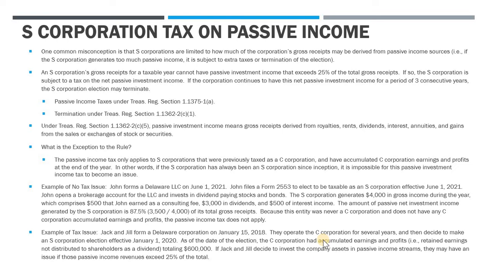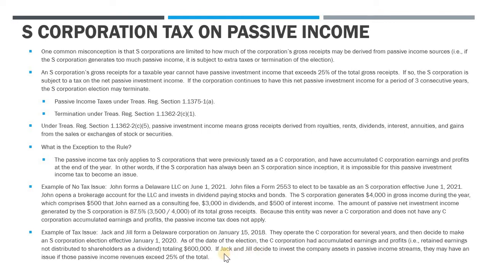They leave the default classification, right? So it's a C corp for several years, and then they decide that they want to make an S election effective Jan 1, 2020. Now, on the date they make that election, the C corporation has accumulated E&P, which is effectively the retained earnings that haven't been distributed as a dividend.